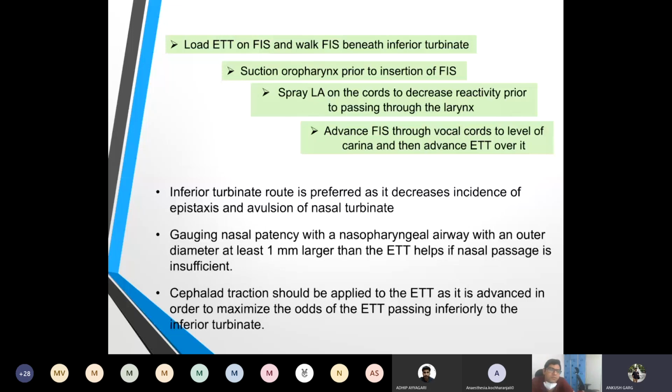The inferior turbinate route is preferred as it decreases the incidence of epistaxis and avulsion of the nasal turbinates. Gauge the nasal patency with a nasopharyngeal airway with an outer diameter at least 1 mm larger than the endotracheal tube if the nasal passage is insufficient, as told by Dr. Ajay, sir. Now a cephalad traction should be applied to the endotracheal tube as it is advanced to maximize the odds of the tube passing inferior to the inferior turbinate.